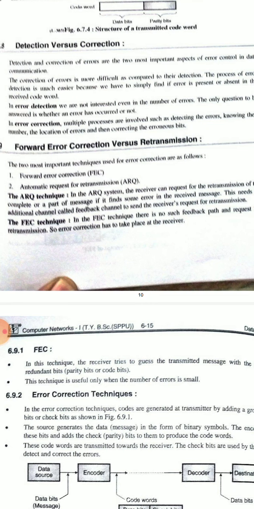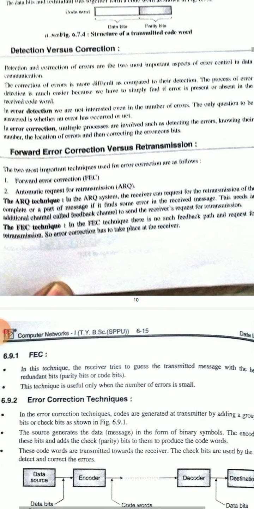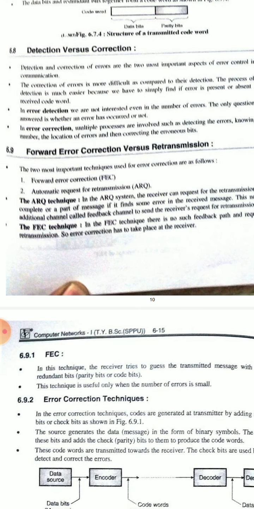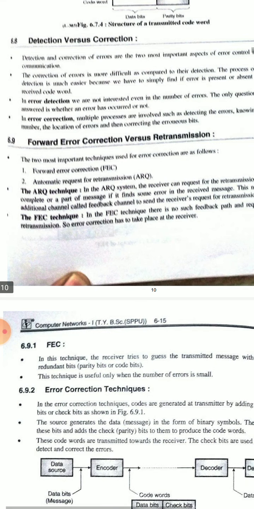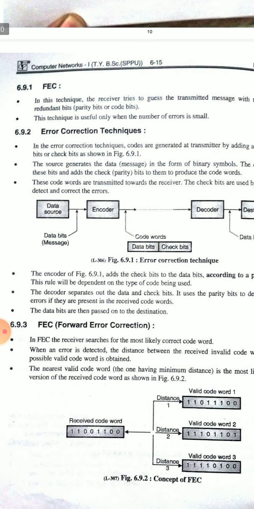Now we see the FEC technique. In FEC techniques, there is no such feedback path and request for retransmission, so error correction has to take place at the receiver. Now we will see FEC and error correction techniques in detail.